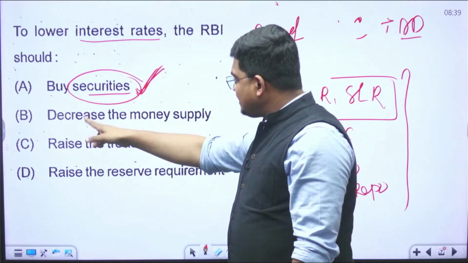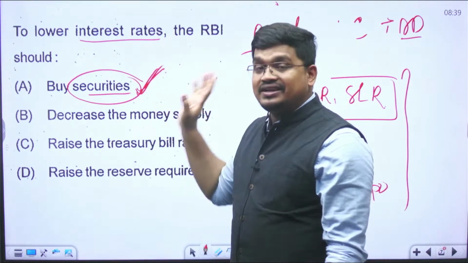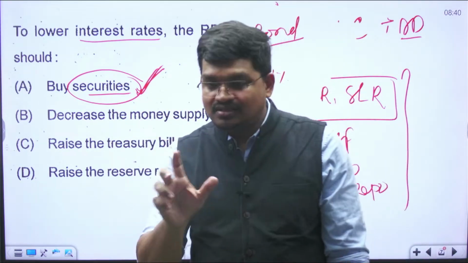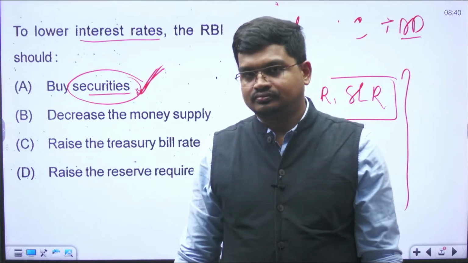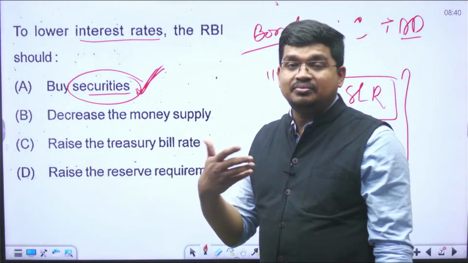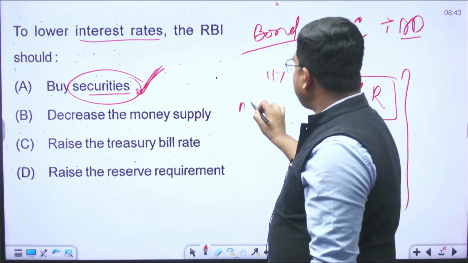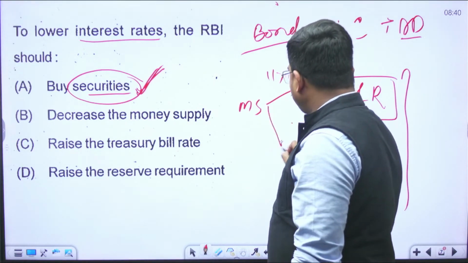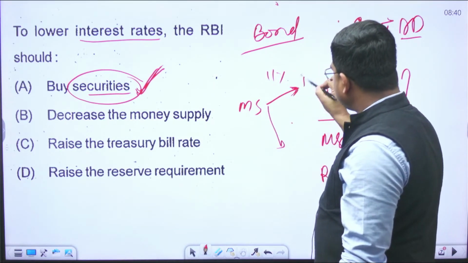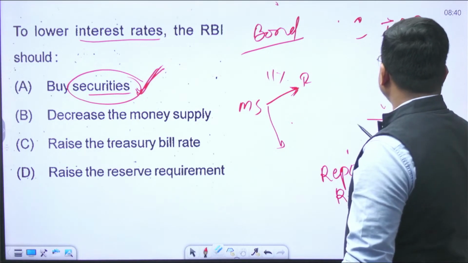This is one. Second, decrease the money supply. Lower interest rate does not decrease the money supply. It will increase the money supply. Okay. Raise the treasury bill rate. Again, raise the treasury bill rate in the sense you want to control. If you see, the money supply can be increased or decreased. If you want the money supply to increase, then what you have to do? You have to lower the interest rate.